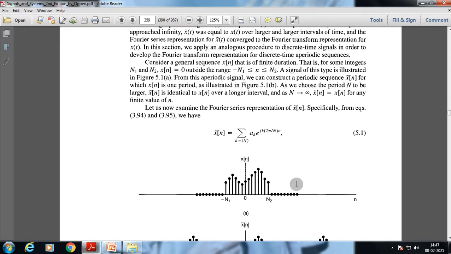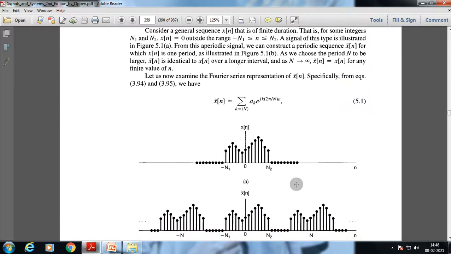We use this signal and create n numbers of copies of this waveform, and we put them in a periodic manner, with identical shapes and equal spacing. It means the specific signal will repeat itself with the same time period.